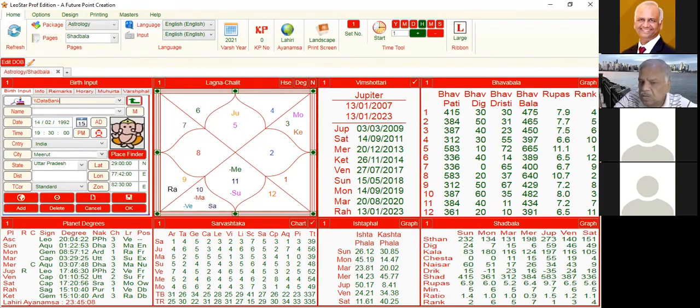So this is really a wonderful indicator, but nobody looks into this. But in case we have a glance, we have at least some idea what type of results are expected from that planet.